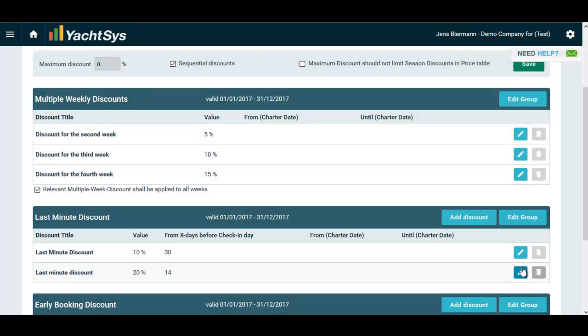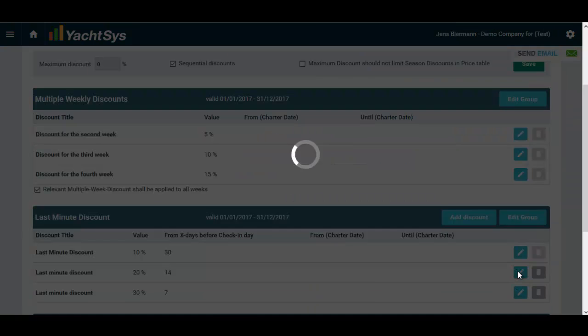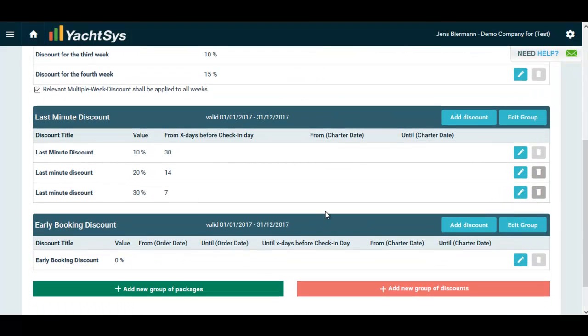And now I want to insert a super last minute discount. I just click on Add Discount. The value here, for example, 30% and valid for 7 days before check-in day. Done this, I come to the early booking discount.